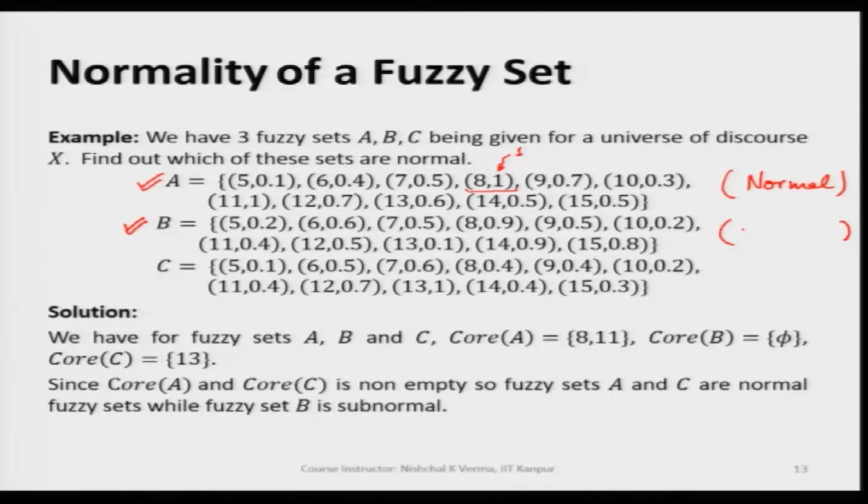So, we can say this fuzzy set is not normal, or we can say the fuzzy set B is subnormal.